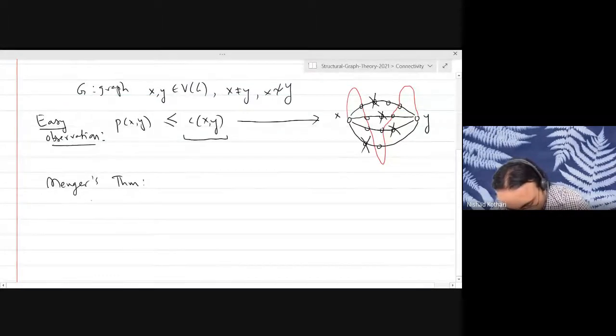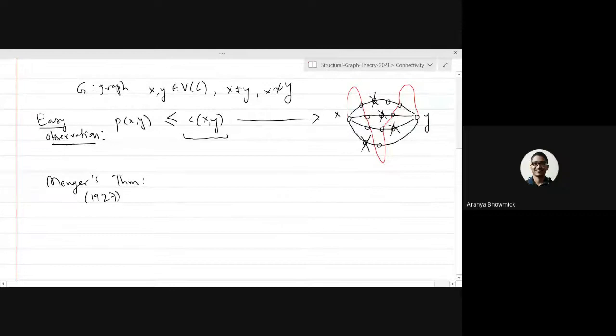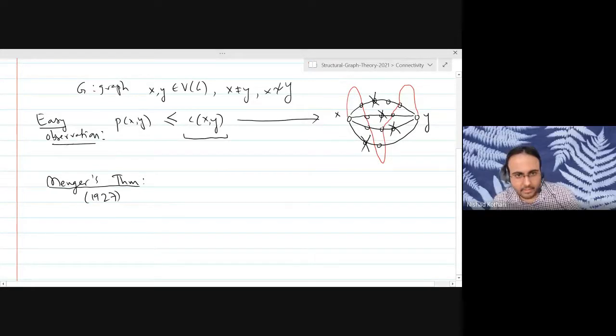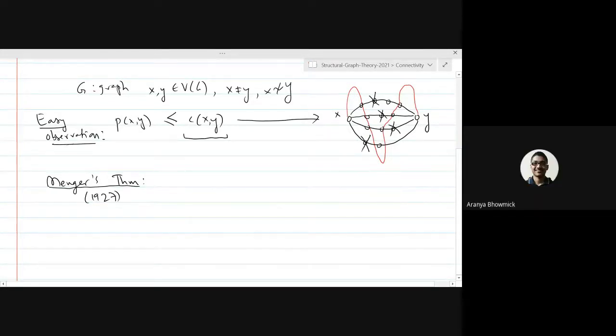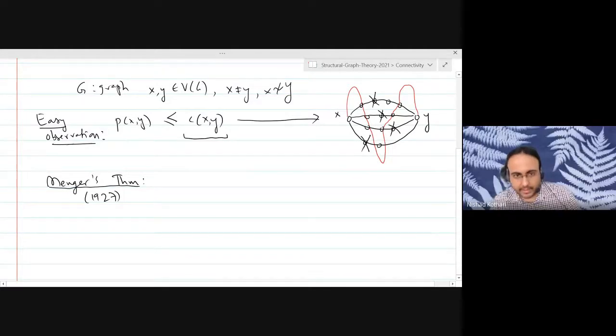The theorem basically says that first of all there exist p_xy pairwise disjoint paths, and from these pairwise disjoint paths there is a way to pick some choice of vertex from each path, such that the resulting set becomes an xy vertex cut. That's right. That is one way to view it.